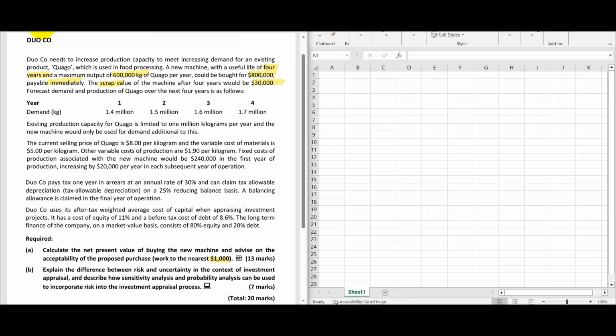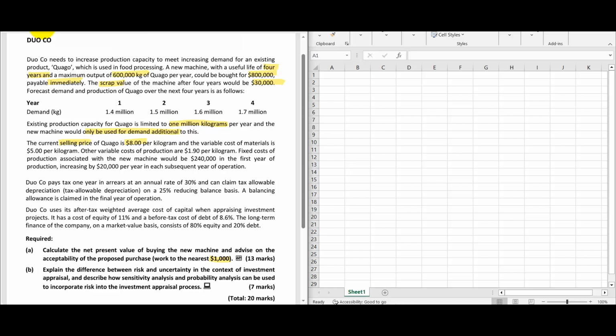Existing production capacity for cargo is limited to 1 million kilograms. So existing capacity is there only for 1 million kilograms for a year. The new machine would only be used for the additional demand; for the rest, you are going to use the existing machine. The current selling price of cargo is 8 per kilogram. That is the selling price.